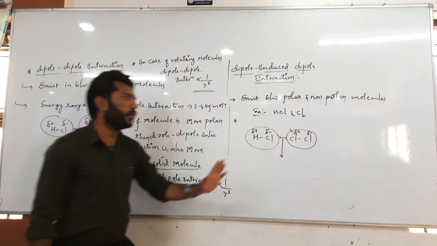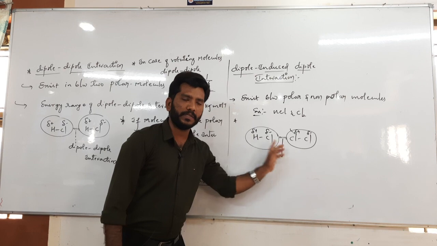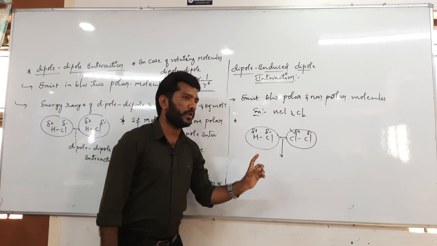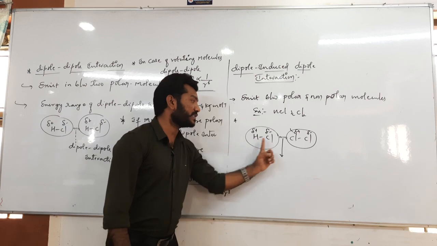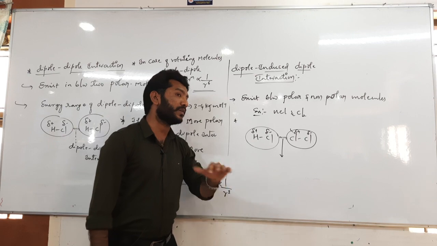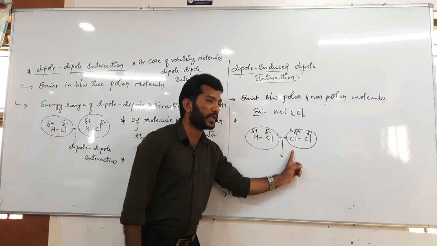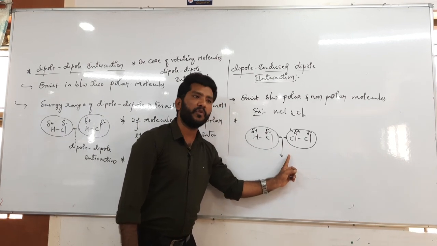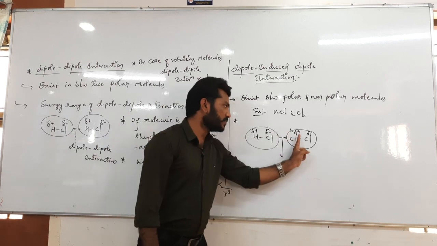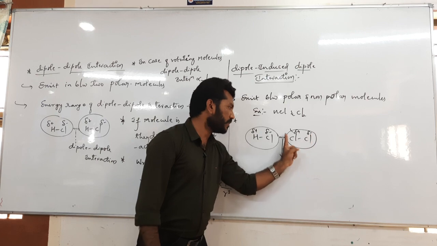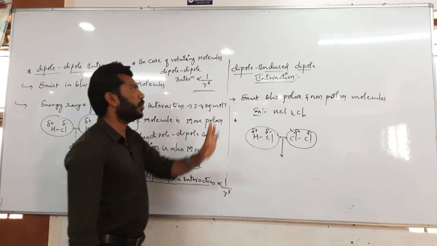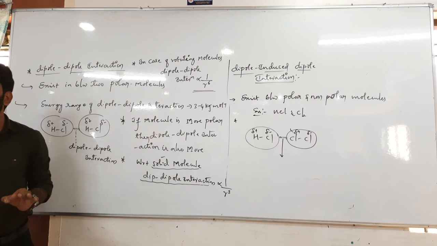Okay, basically, how charge exists on chlorine is that the HCl molecule is a polar molecule, so there we can see charge separation already. This molecule disturbs the electron cloud present around the chlorine molecule. So that chlorine molecule also has a sort of charge for a time being, delta plus and delta minus. In between these two oppositely charged species a force of interaction exists, which we call dipole and induced dipole interaction.